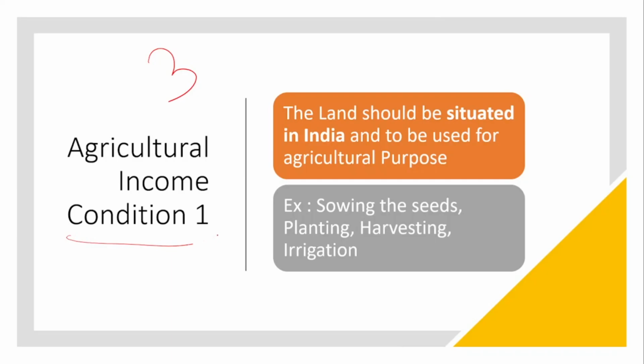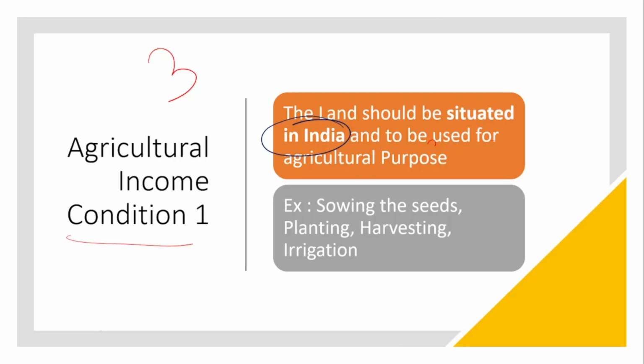Condition number one is that the land should be situated in India and used for agricultural purposes. So the agricultural land should be situated in India. If it is situated outside India, then it cannot be considered as agricultural income. The land should be situated in India only.